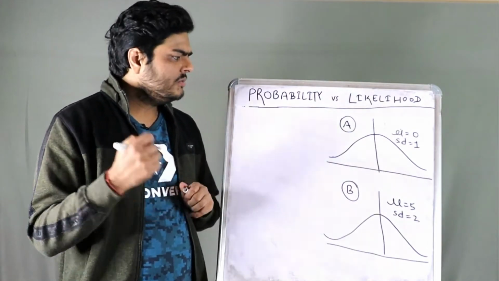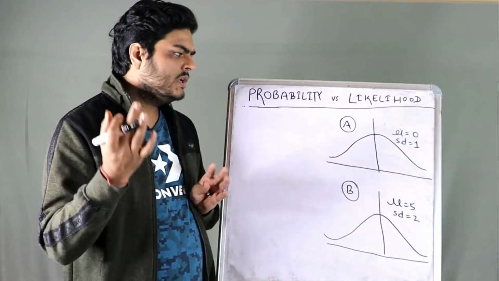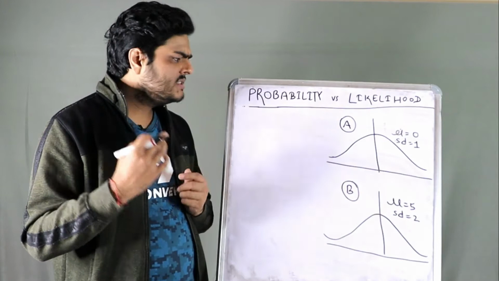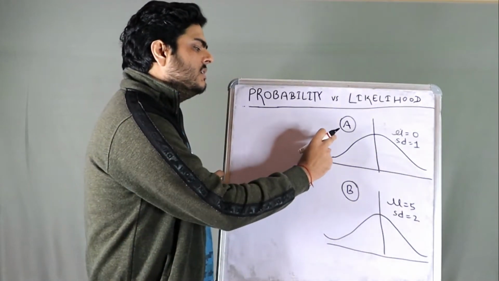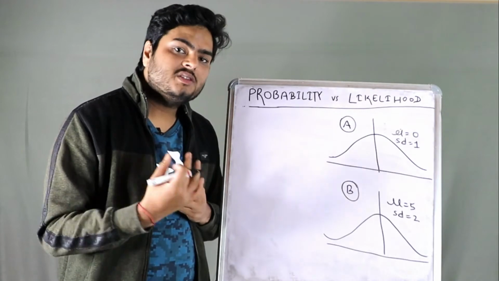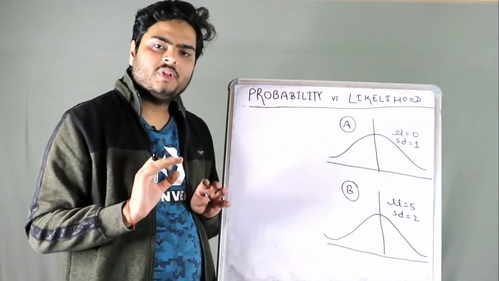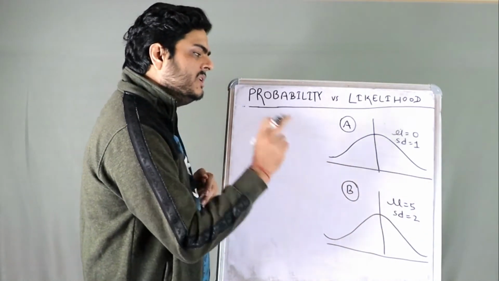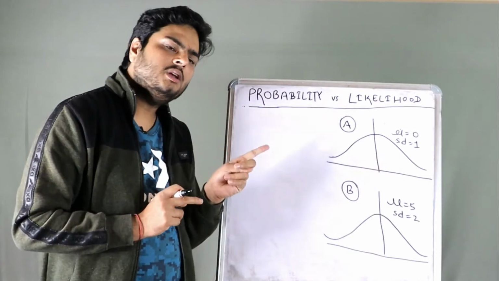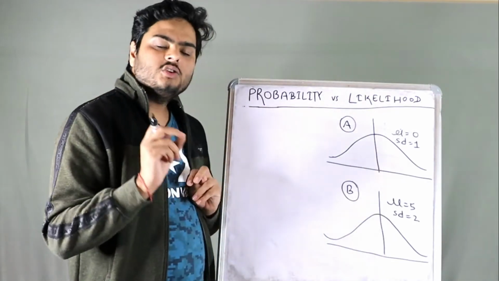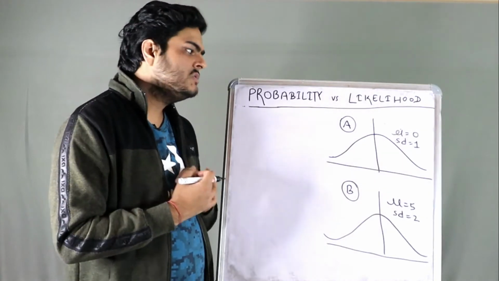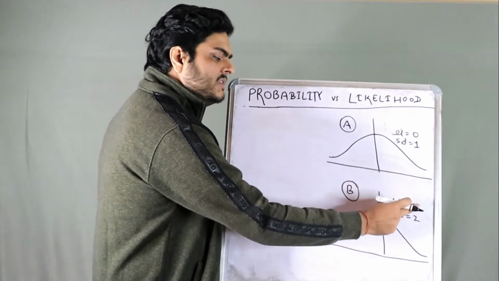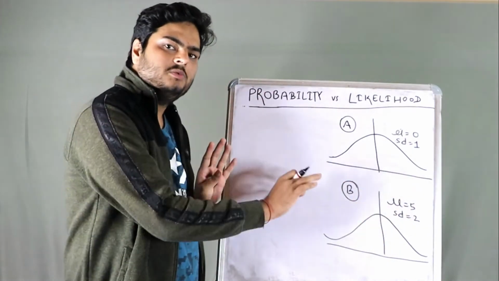First of all, what are these two charts, guys? You would have noticed till now both of these normal distribution curves. Let us suppose that this is the raise percentage or hike percentage for organization A, and this is the raise percentage for organization B. So there are two organizations, A and B. A gives raises to its employees with a mean of 0 and standard deviation of 1. B gives with a mean of 5 and standard deviation of 2. Both are normal distribution curves.